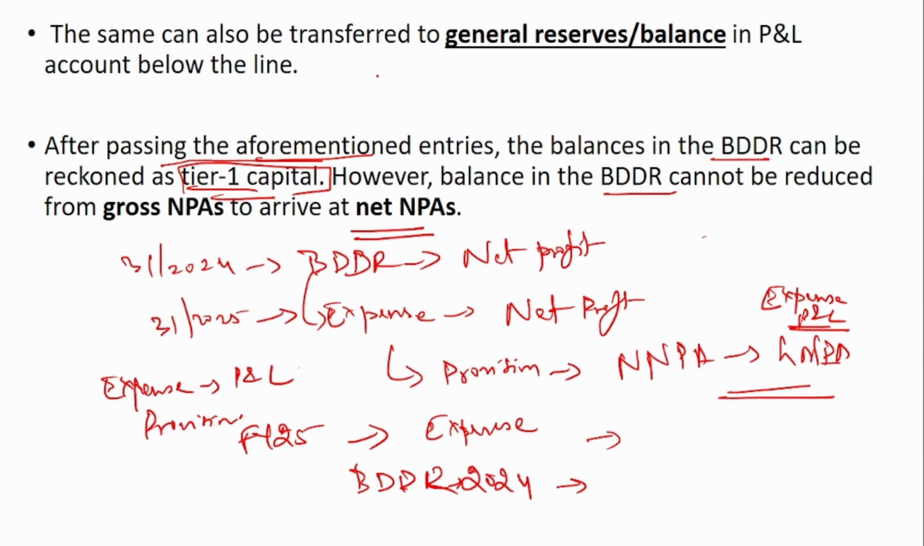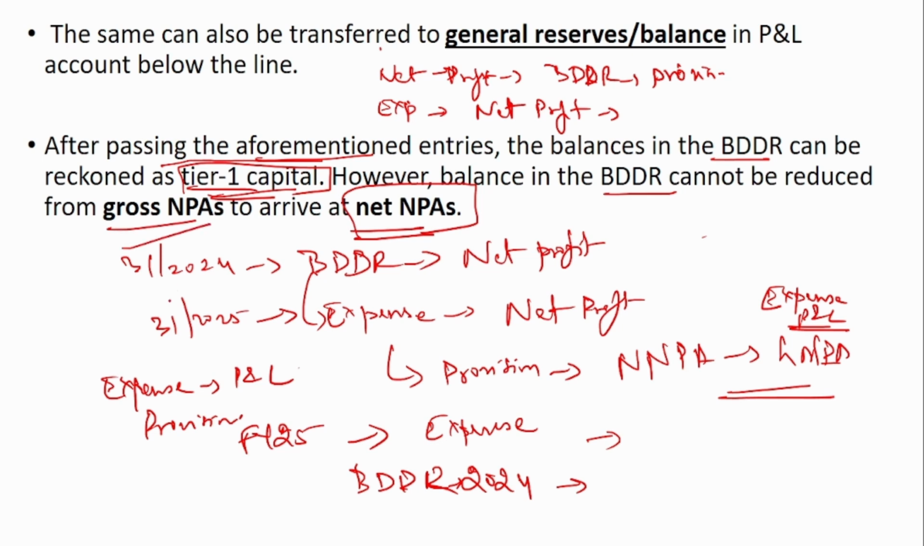So previously, what the cooperative banks used to do is that from the net profit an amount was allocated in the BDDR for provisioning purpose. But from this year onwards, provisioning should be considered as an expense before calculating the net profit. So there is no need for an amount in the BDDR, and the balance in the BDDR can be calculated as Tier 1 capital, and the balance in the BDDR should not be used to calculate the net NPA from the gross NPA. So I hope you understand.